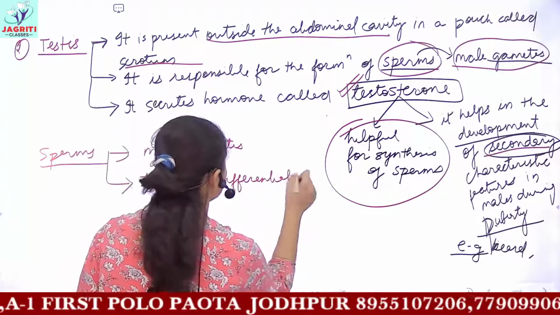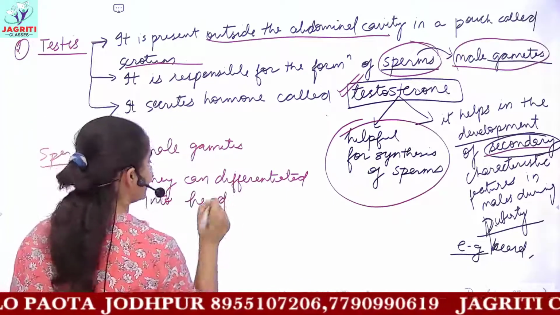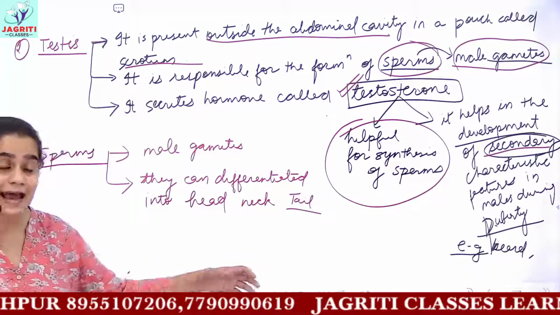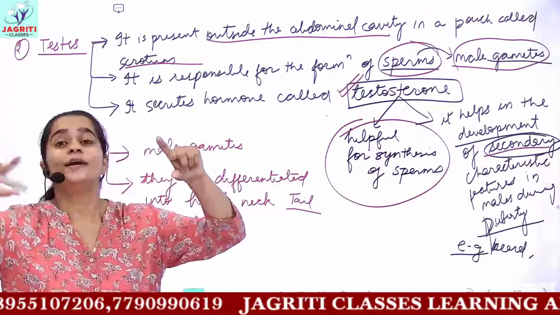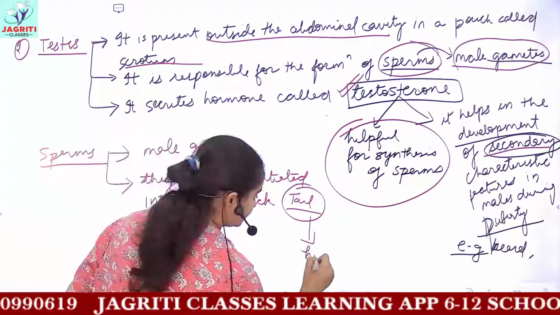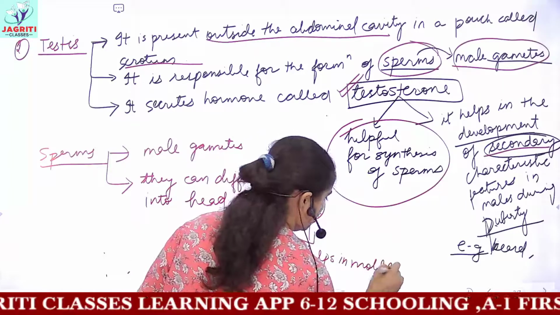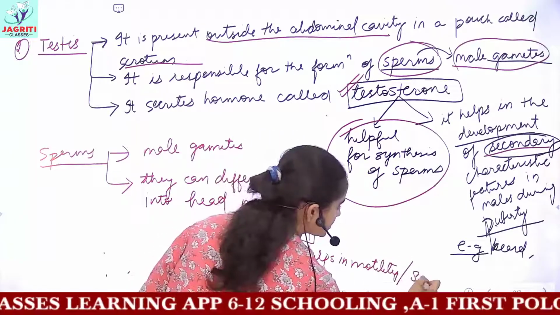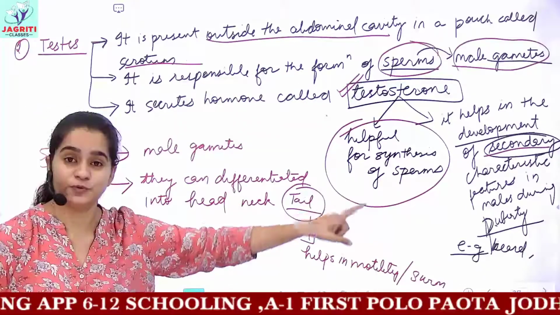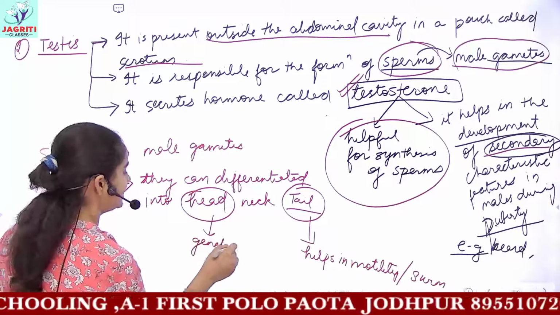Their body can be differentiated into 3 regions: head, neck and tail. These sperms have a long, very elongated tail-like structure. The tail helps in motility, that is, it helps the sperm to swim and move in the reproductive pathway. And the head contains the genetic material.